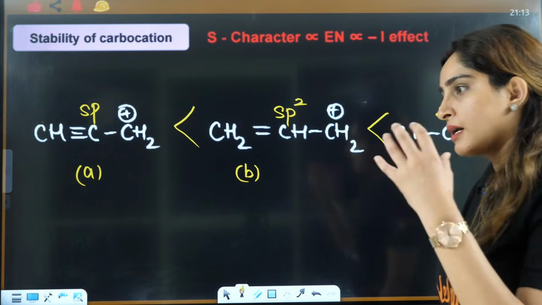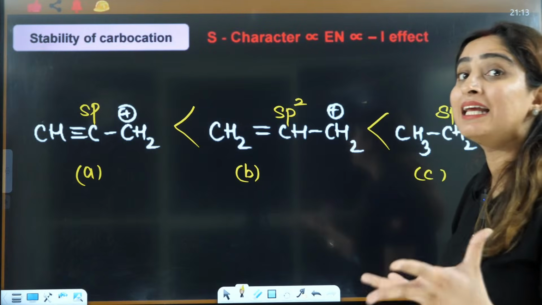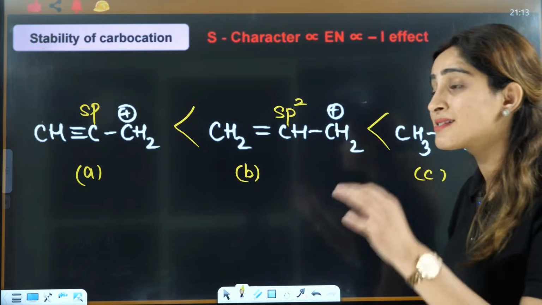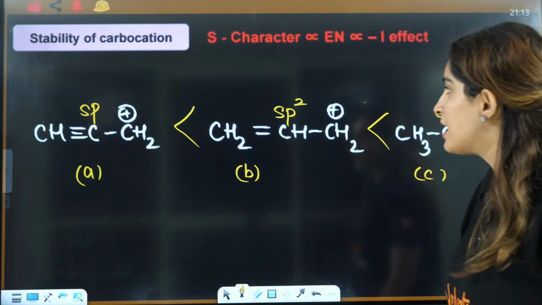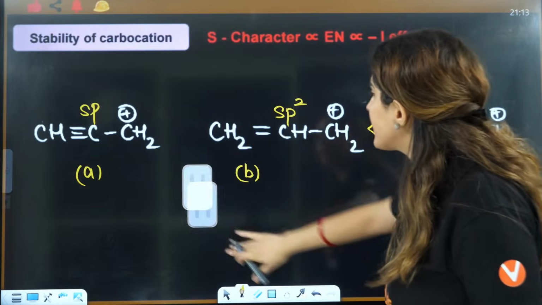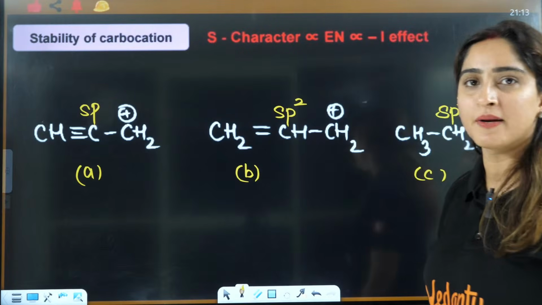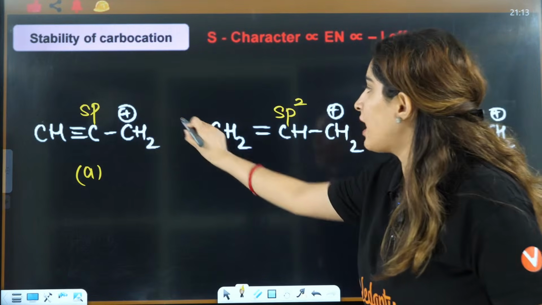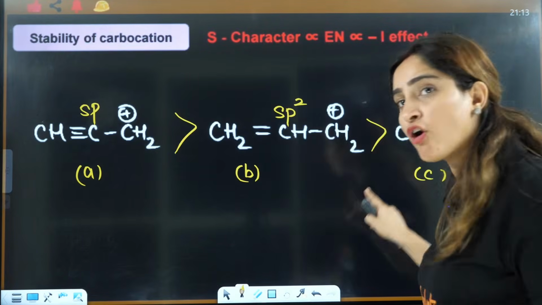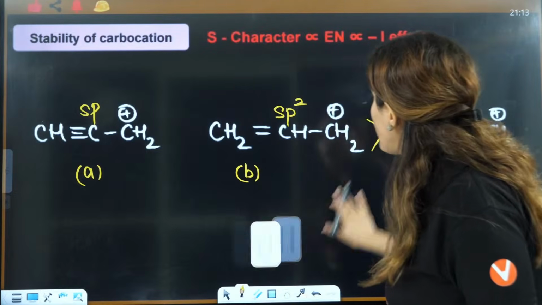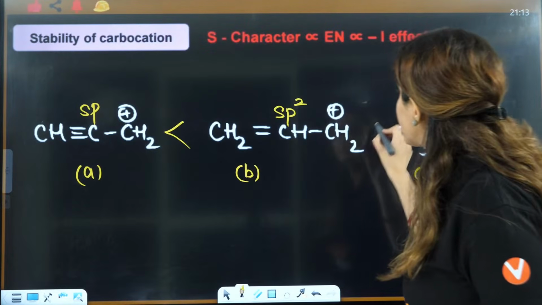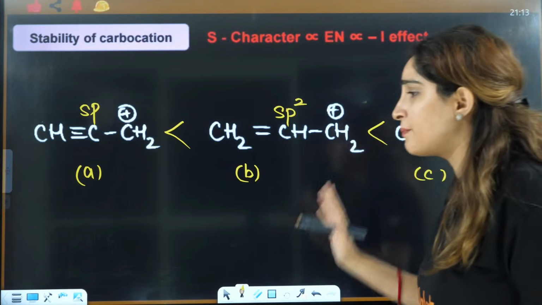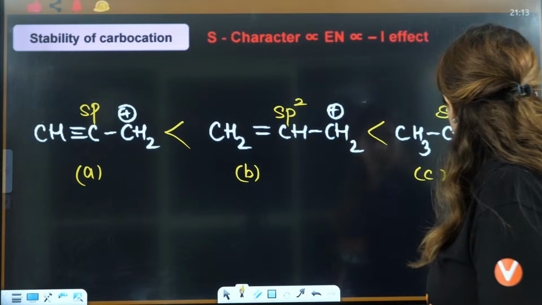More electronegative will decrease the stability of the carbocation. If we are discussing the stability of carbocation. If they had not written that you should answer the stability, and instead asked the order of minus I effect, then the answer will be this. This is the order of minus I effect and the order of carbocation stability is this one. So the answer is C, B, A.